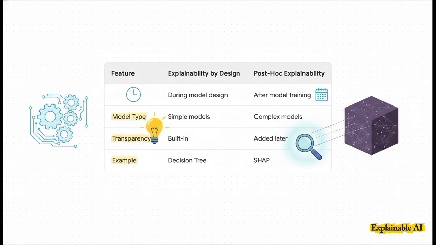Post-hoc, on the other hand, comes in after the model has been trained, and it's designed specifically for those complex, black box systems where you absolutely need the highest performance. One has transparency built right in. The other adds it on later.